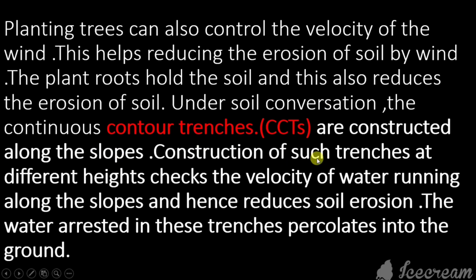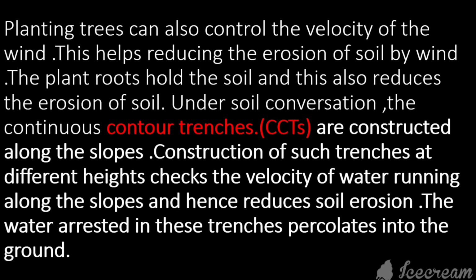Construction of such trenches at different heights checks the velocity of water running along the slopes and hence reduces the soil erosion. The water arrested in these trenches percolates into the ground.